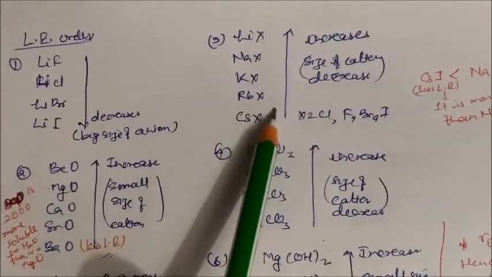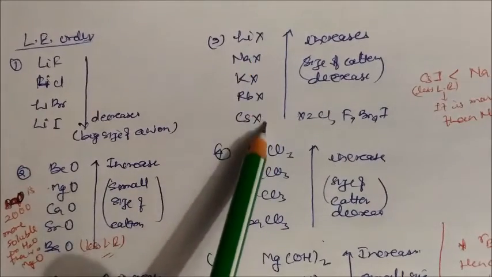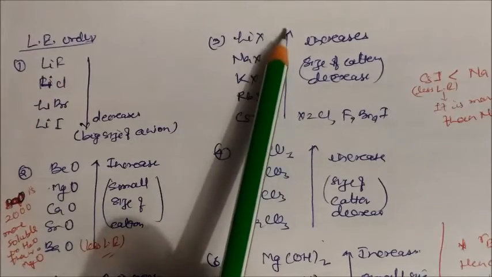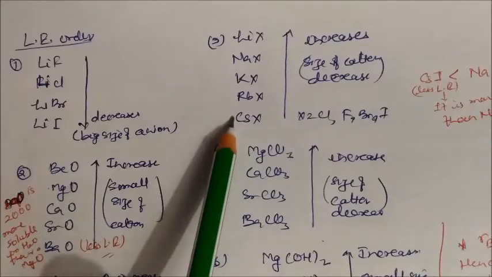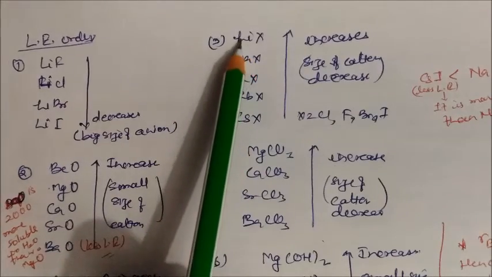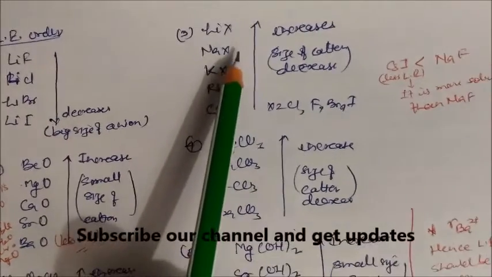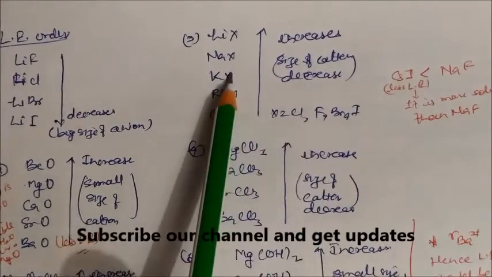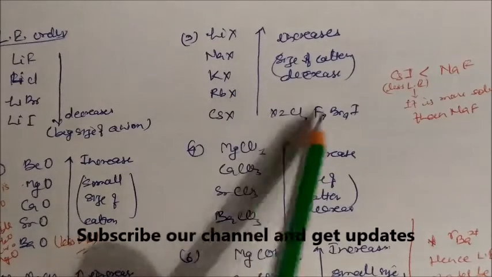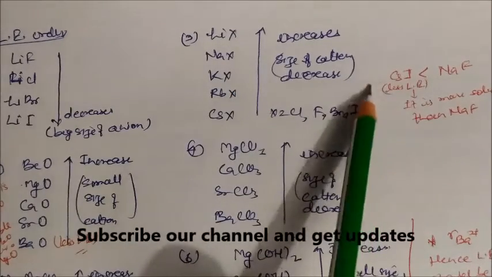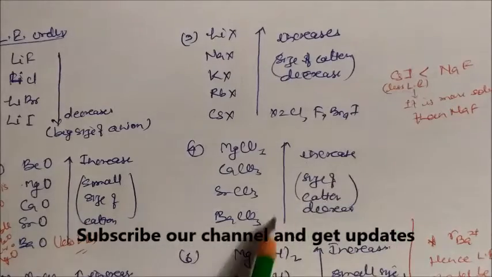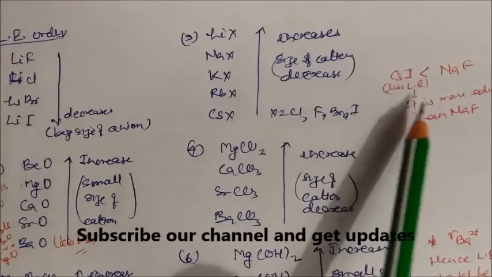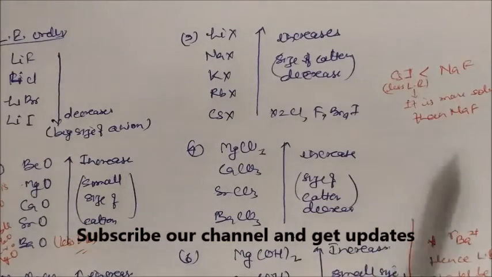If you see this second case, again the halide is constant and the size of the cations is increasing. So lattice energy will increase in the upward direction. Since this is the biggest size, lattice energy will be smallest, and this is the smallest size, so lattice energy will be the largest. X can be Cl, fluorine, bromine, whatever, it should be the same. So we can also say that the lattice energy of cesium iodide is less than that of sodium fluoride. Why? Because the lattice energy is very small, it will be more soluble in water than sodium fluoride.